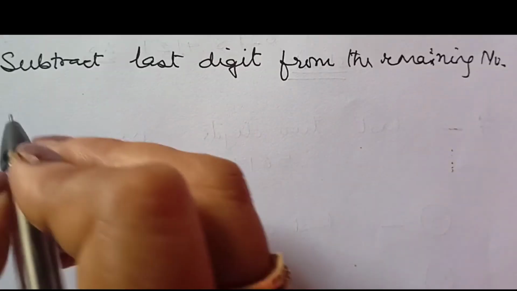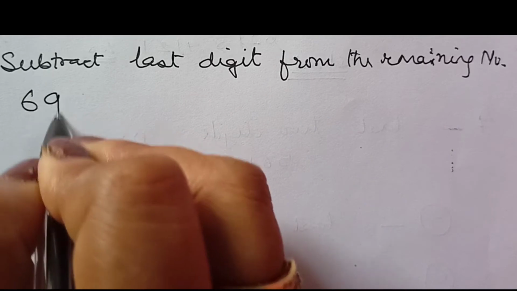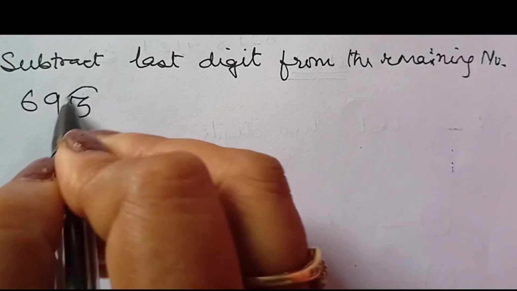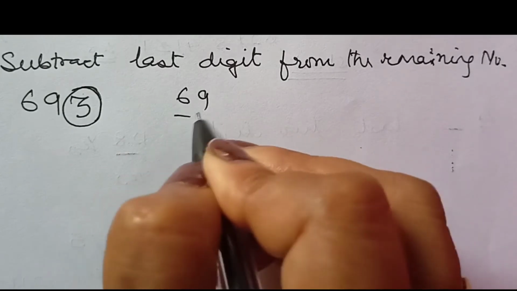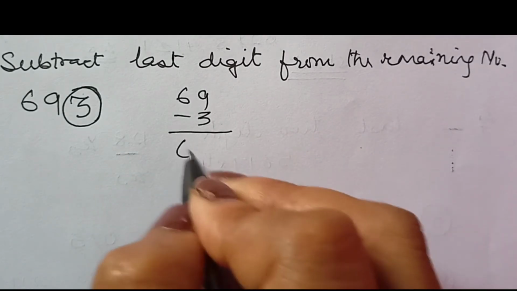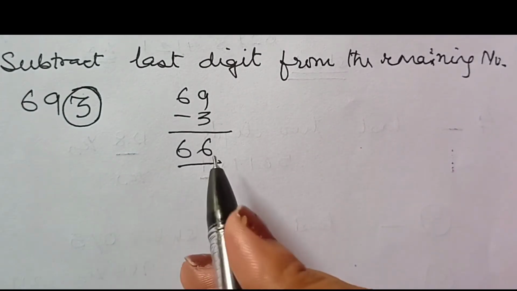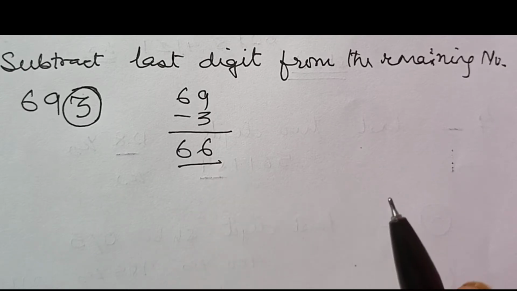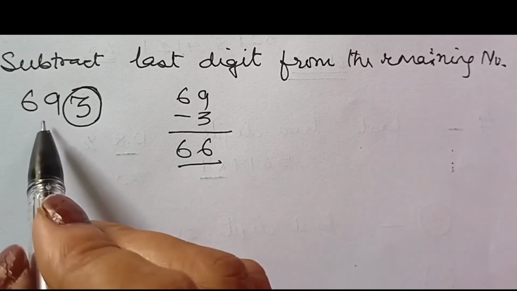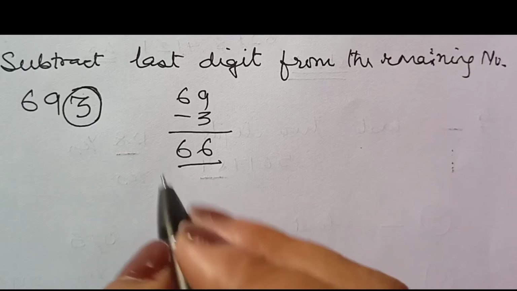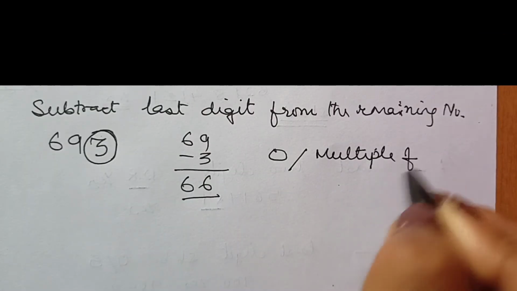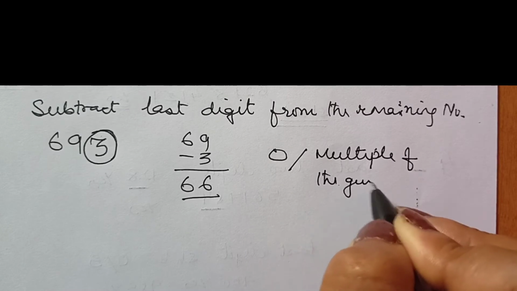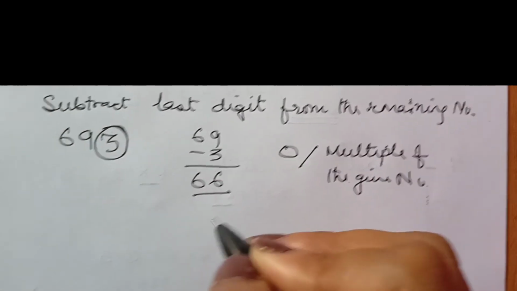Now let us have an example, say 693. We simply have to subtract the last digit from the remaining one. I am left with 66. Now since it is divisible by 11, the complete number is divisible by 11. So this remainder should be either 0 or a multiple of the given number. Alright, and we may even repeat the process if we want. If you take up a higher number, you can try it out.